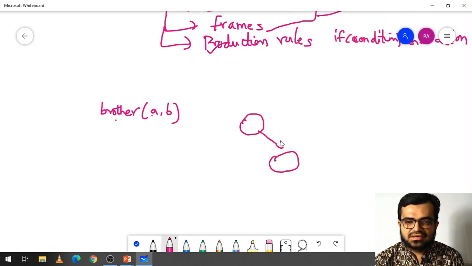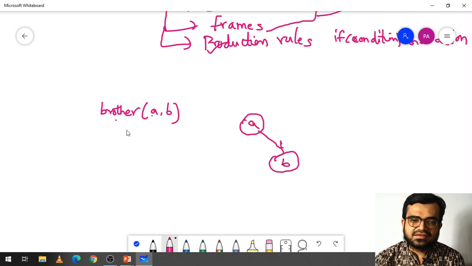So here A and B are objects, and the relationship is brother.